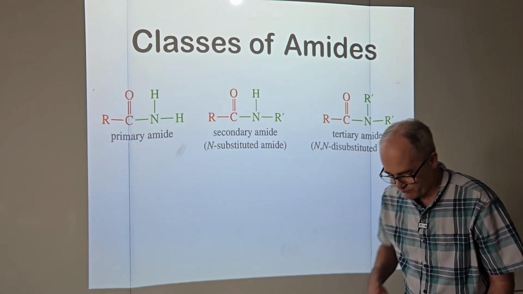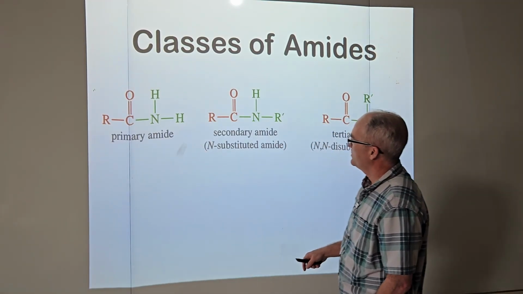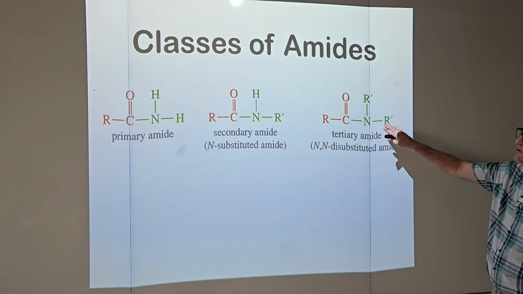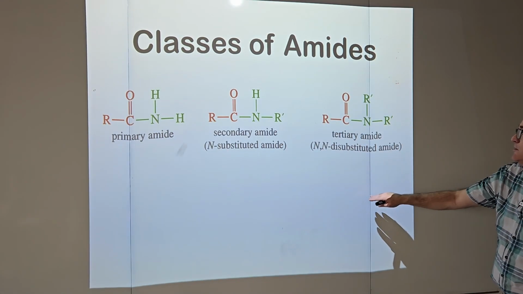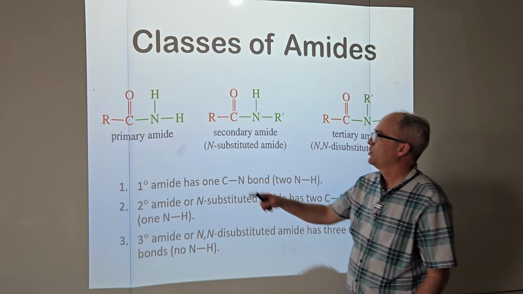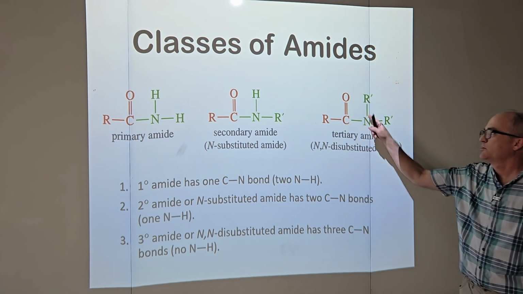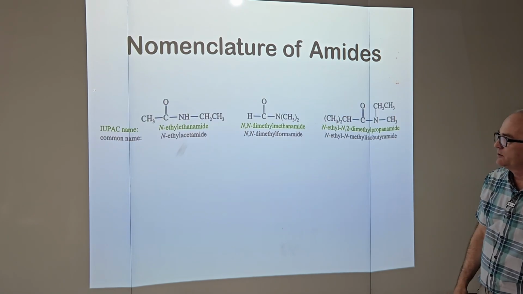Classes of amides: primary, we probably don't see those too often. We see all of these all the time in biology. I guess you see these because of the side chain. Tons of these in biology. So primary, one alkyl group; secondary, two alkyl groups; tertiary, because of three things bonded there.